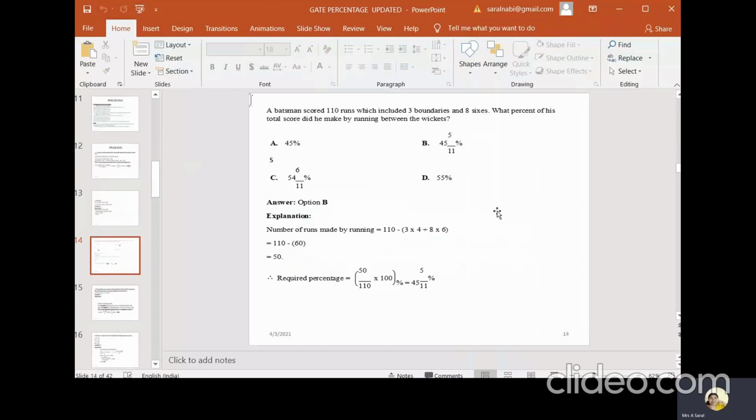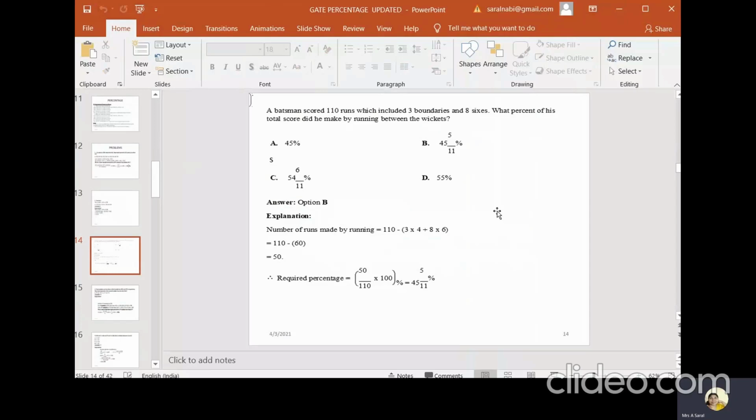Okay, next. Just see that. A batsman scored 110 runs, which included 3 boundaries and 8 sixes. Out of 110, 3 boundaries means three 4s, which are 12 runs. 8 sixes are 8 times 6, which is 48 runs.